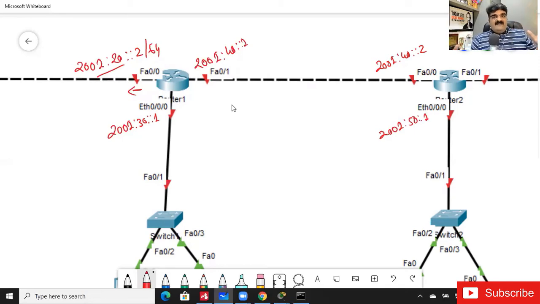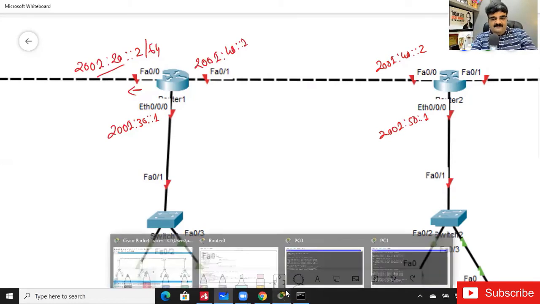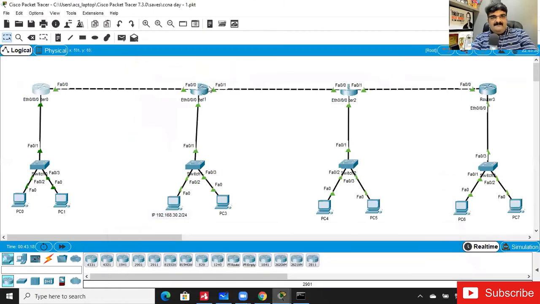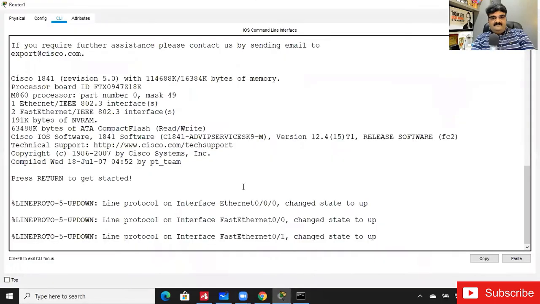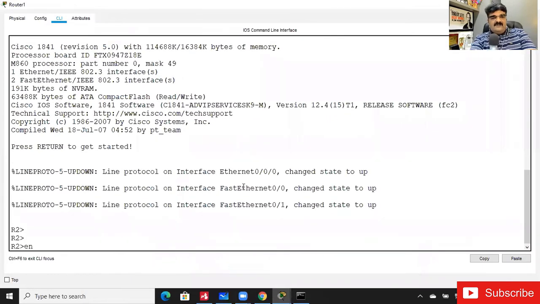Now maybe you are familiar, so let me assign all these IP addresses very quickly, because it will take our time. So I'm going to configure my router. Yeah, this is the CLI, and I'm on router 2.